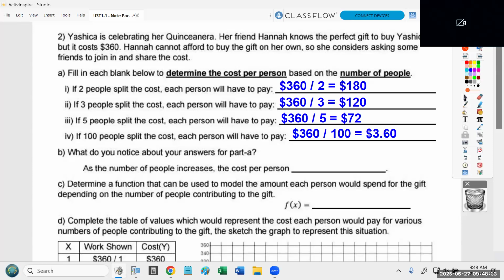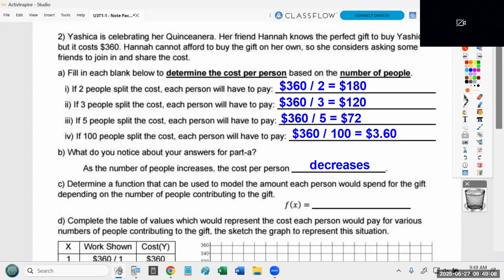Now, what do you notice about your answers for part A? As the number of people increases, as we go up from 2 to 3 to 5 to 100, what's happening to the cost per person? It's decreasing. This is why it's referred to as inverse variation. As one variable is going up, the other variable is going down. As there are more and more people, you have less and less cost per person. That is what's defined as inverse variation. In statistics, we call it a negative association, two variables that move in opposite directions.